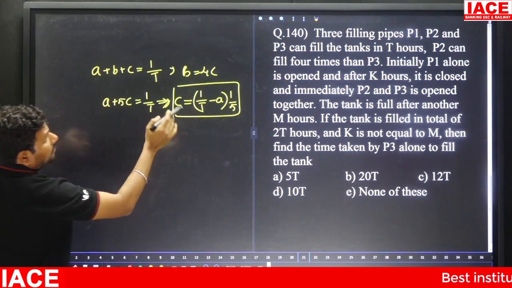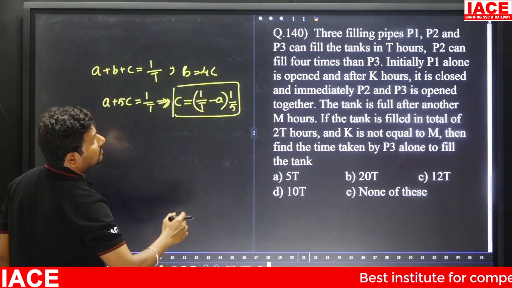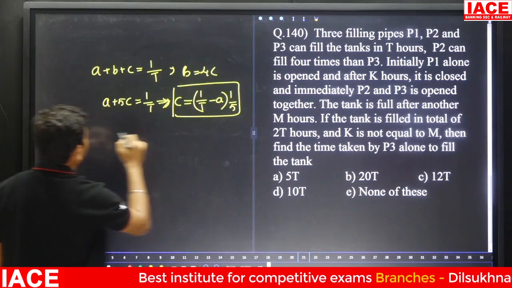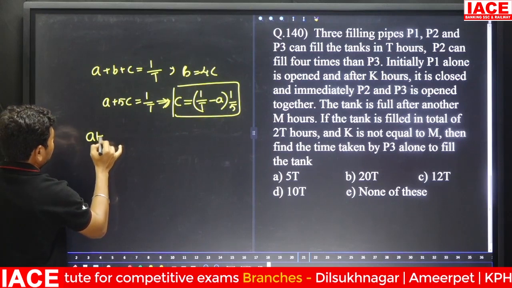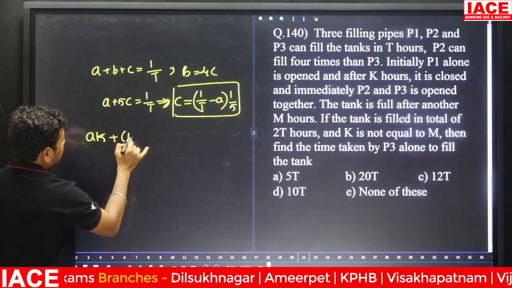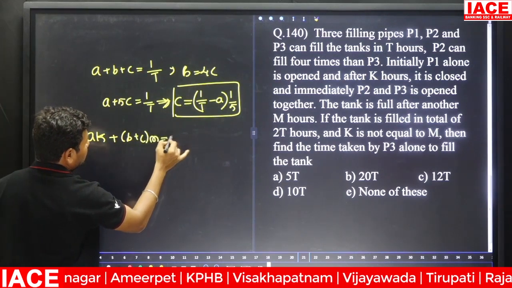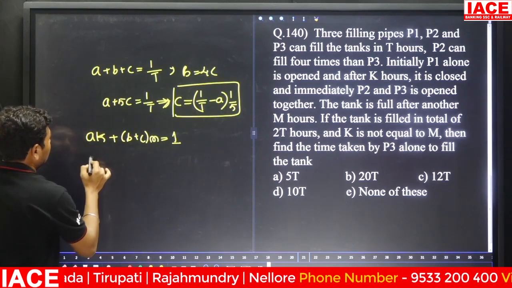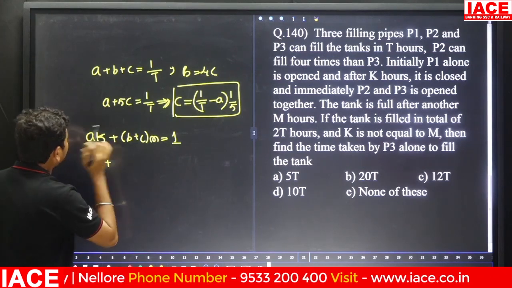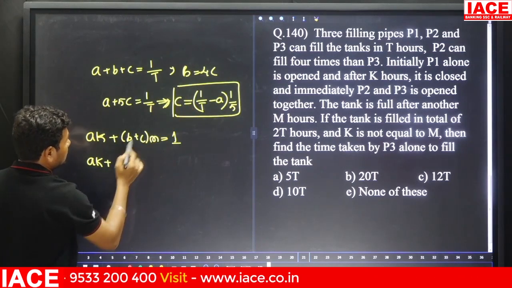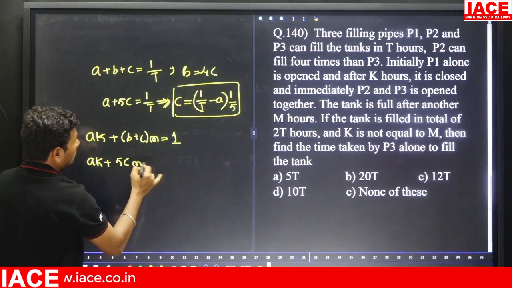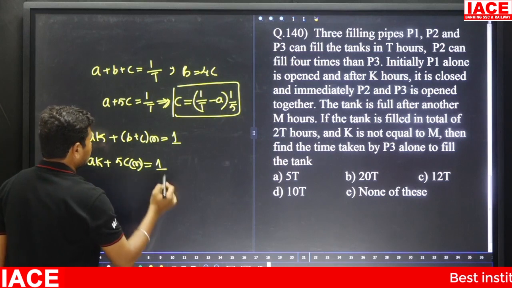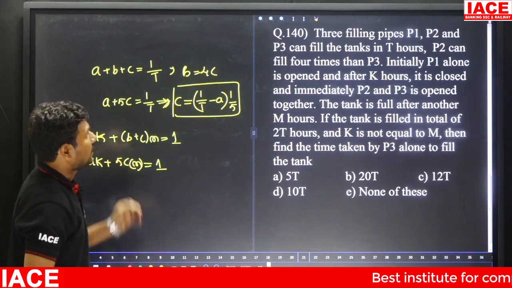P2 can fill the tank in P3 hours, fill the tank in T hours. P1 alone is open for K hours, and B plus C both are open for M hours. Totally the tank will be filled, and we have to substitute everything here. Then A into K plus B value we substitute 4C, 4C plus C is equal to 5C into M is equal to 1. Here M is equal to, what is the value we substitute.